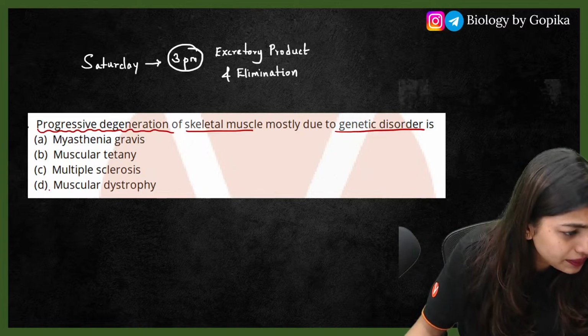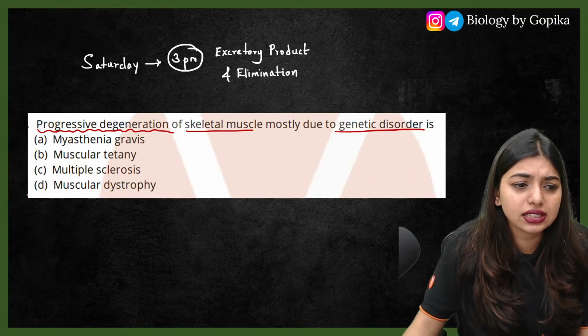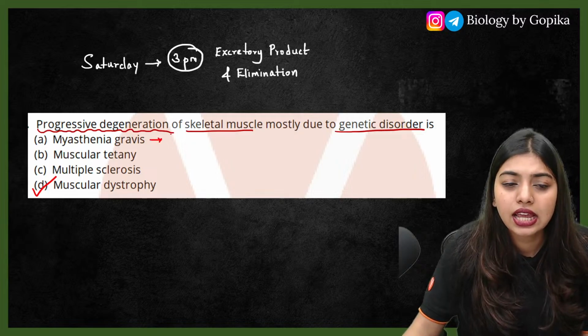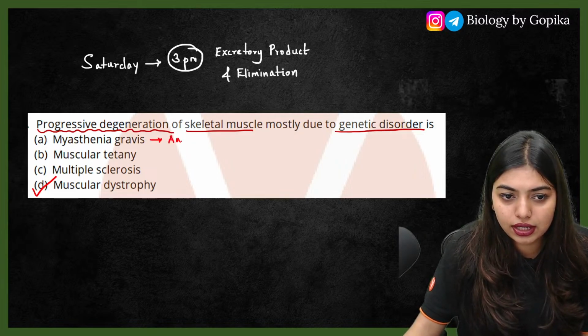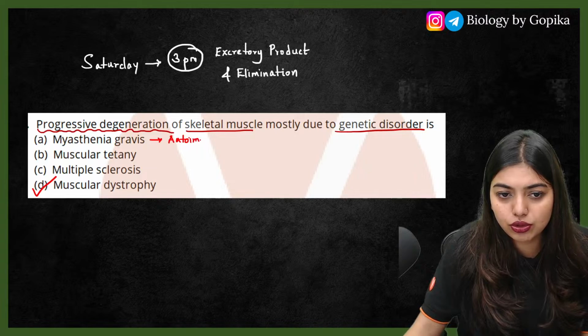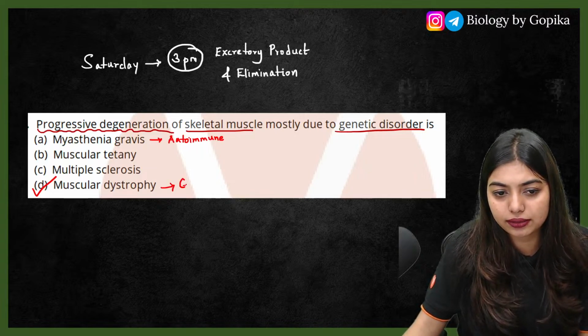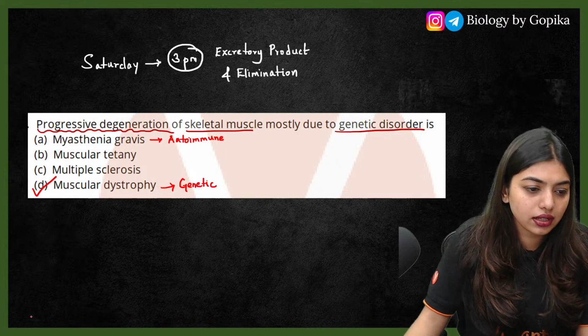What is the answer? I'm sorry, I could not see the answer. So students, the genetic disorder is muscular dystrophy, and myasthenia gravis is an autoimmune disorder. Don't get it confused. Understand that this is autoimmune and this is genetic.